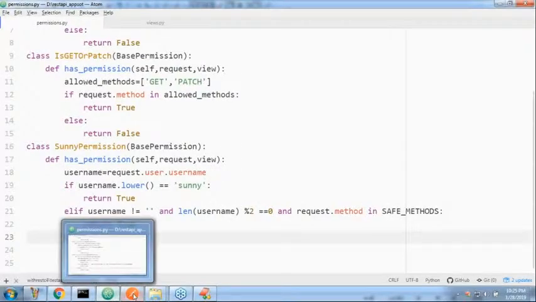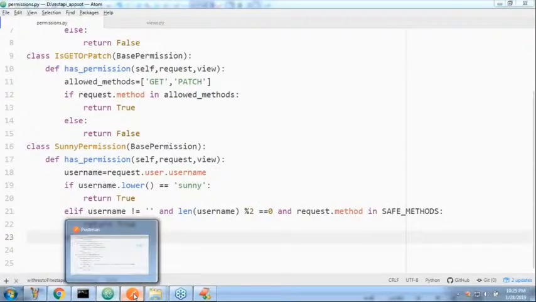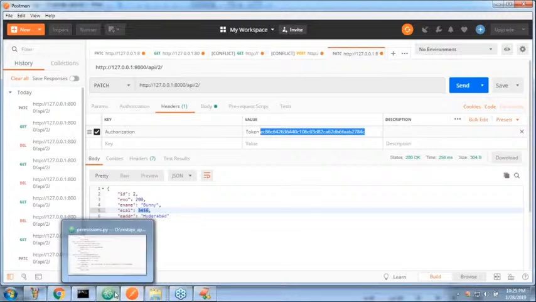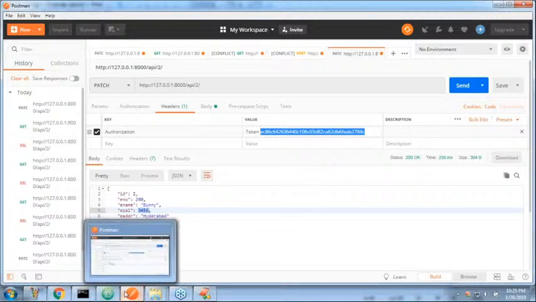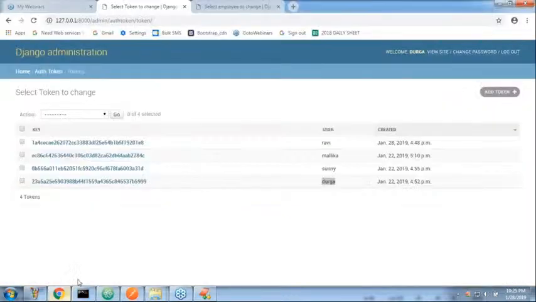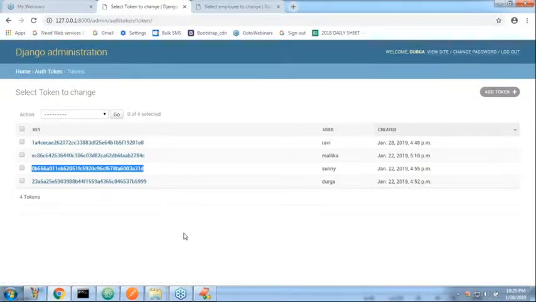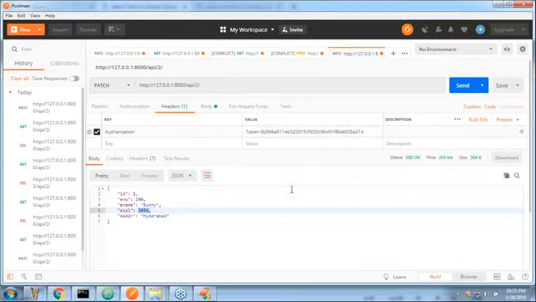I want to send the request, but in the header, what token did I provide, sir? The token I provided is the Sunny related token. Now, Sunny related token.